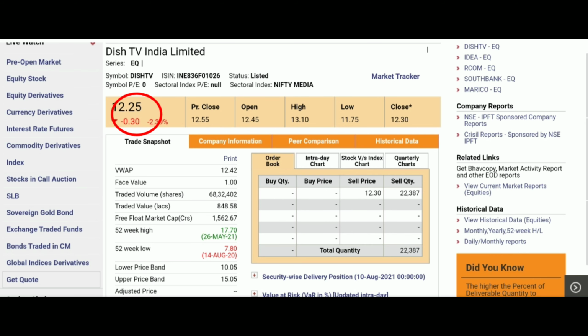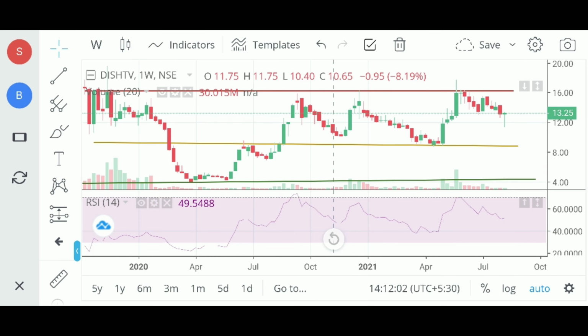Nowadays it is 12.25 rupees. According to the chart, when it falls down to 4 rupees, then I will buy, and when it reaches 8 rupees, I will also buy a small amount. Then when it reaches 16 rupees, I will sell. That is the price for buying and selling.